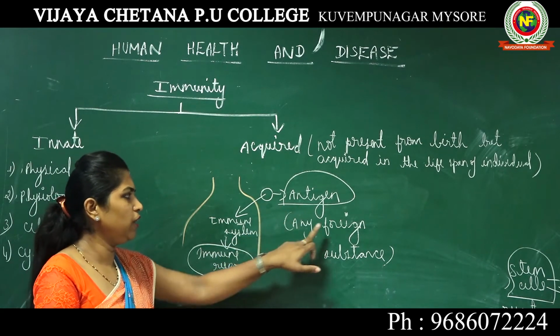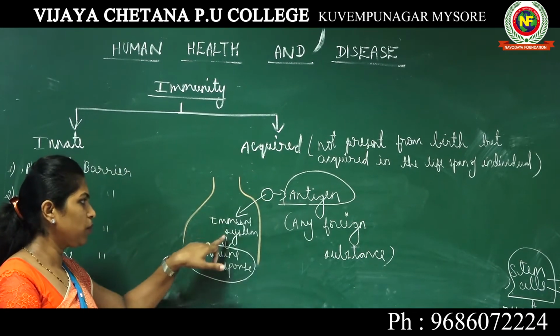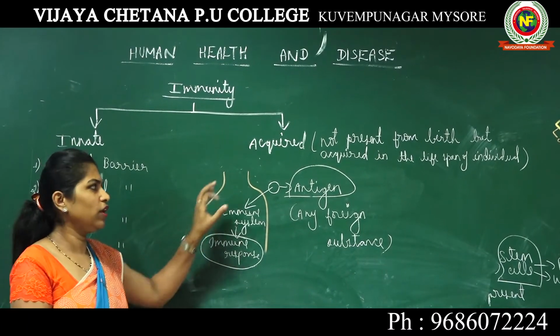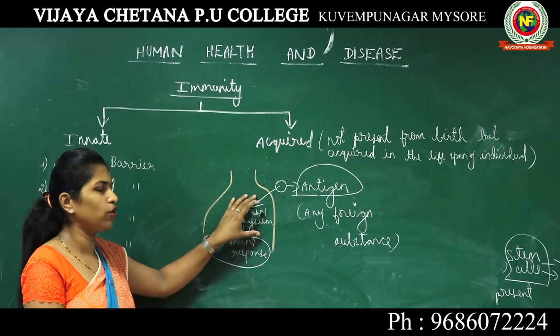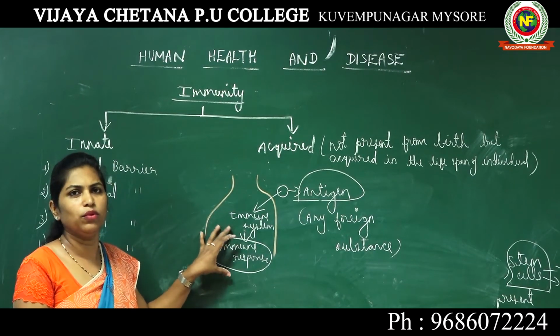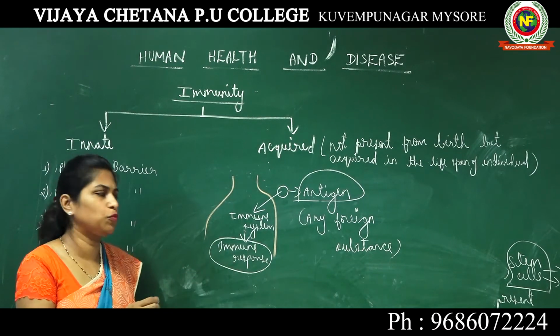Antigens are any foreign substance which has the capacity to produce an immune response in your body. When an antigen comes, definitely your immune system is going to be alert and produce an immune response. Now, how do they produce an immune response?